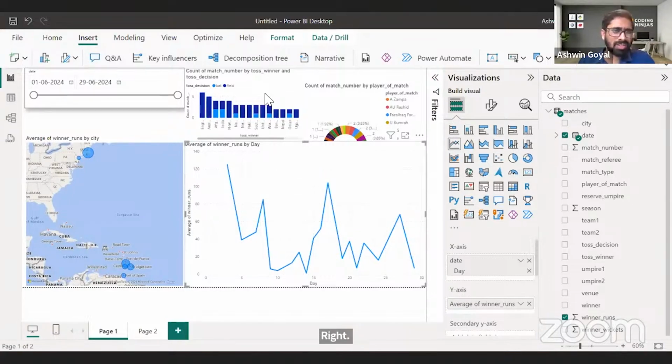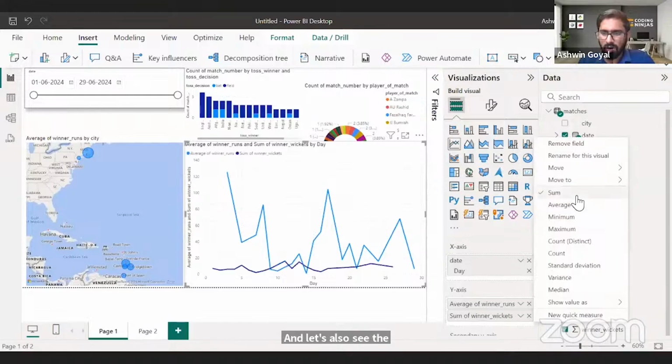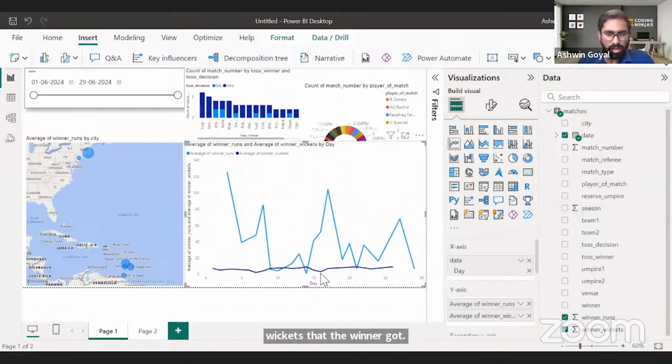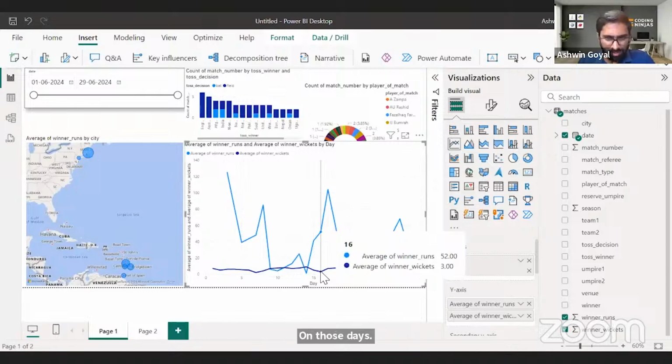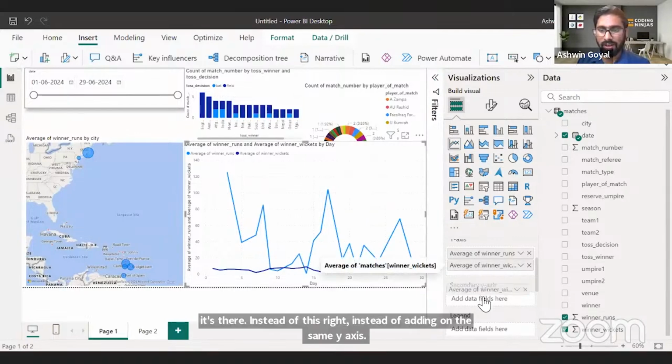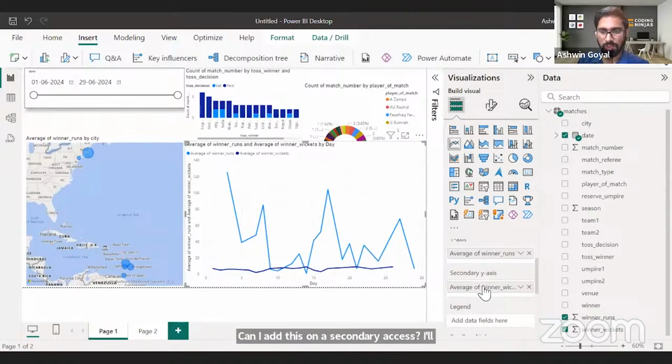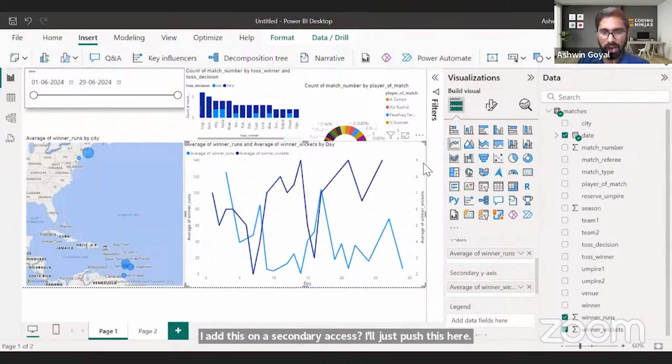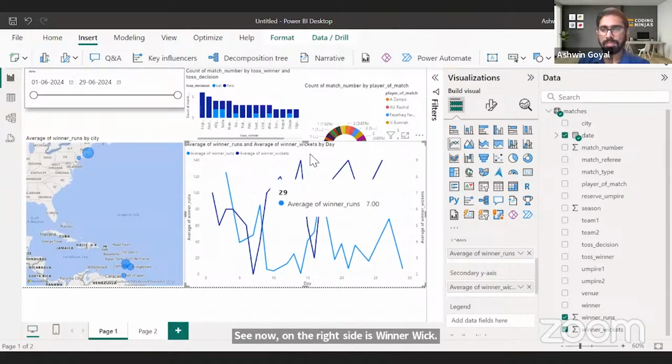And let's also see the wickets, right? What's the number of wickets that the winner got on those days? Okay, so it's there. Instead of adding on the same y-axis, can I add this on a secondary y-axis? I'll just push this here, secondary y-axis. See, now on the right side is winner wickets and on the left side is winner runs. Right? So far, so good.